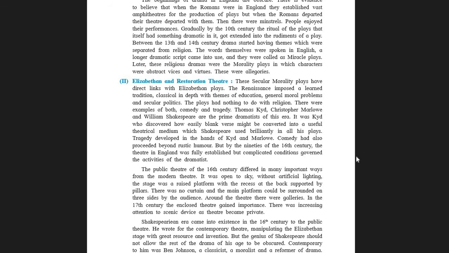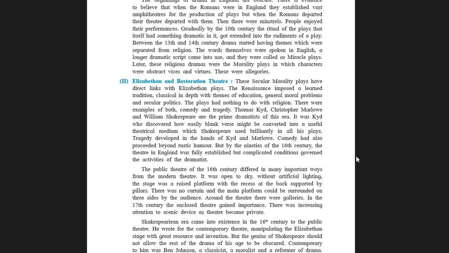So students, people stood up with many uncomfortable questions. They were not ready to accept the Renaissance. They were not ready to accept the change. They were not ready to accept the human characters on the stage. They were very much searching for the divine figures on the stage. So therefore, the conditions were not very good for the activities of the dramatist.